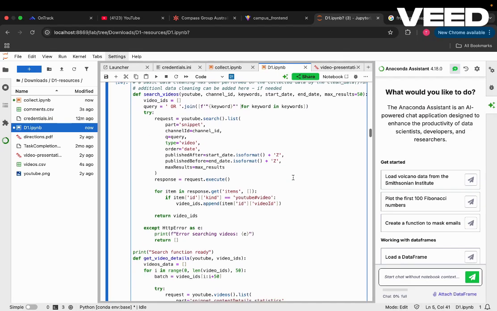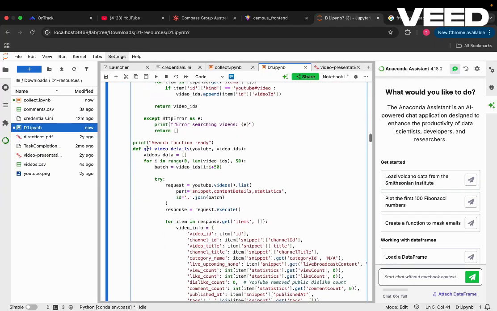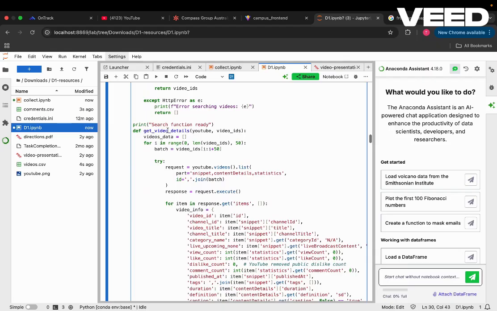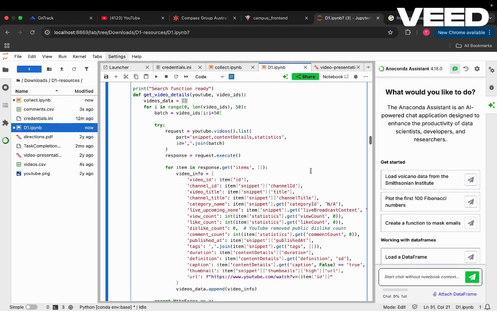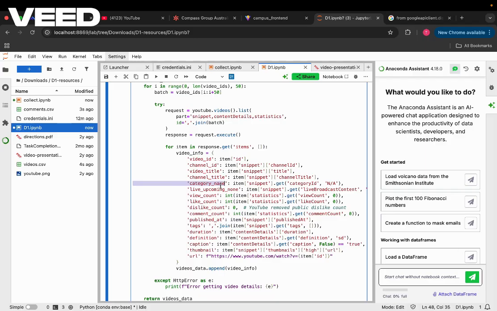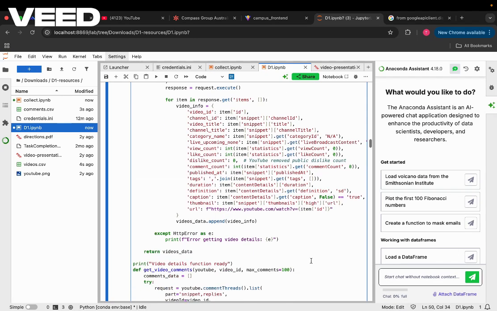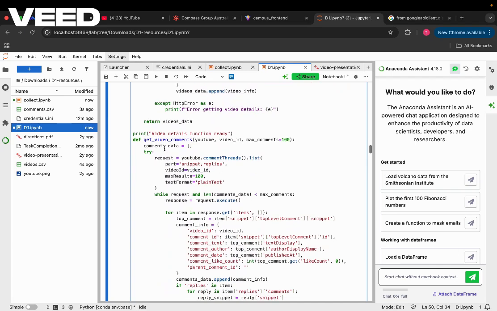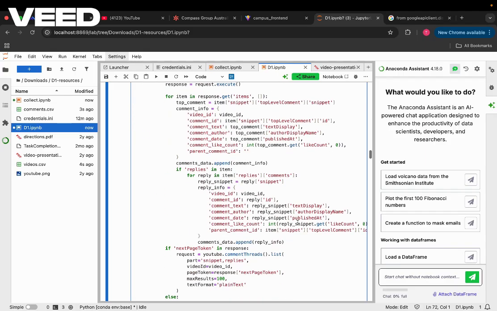Then with the help of the video ID, we have created another function which is called video details. With the help of video ID, this will give us all the video details such as video ID, channels, video titles, channel titles, category, and all that. And at last we have created the third function which will give us the video comments.